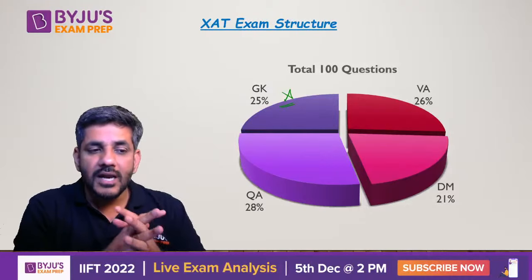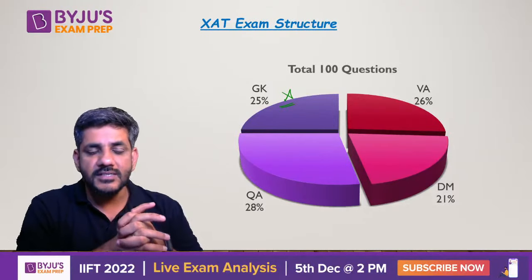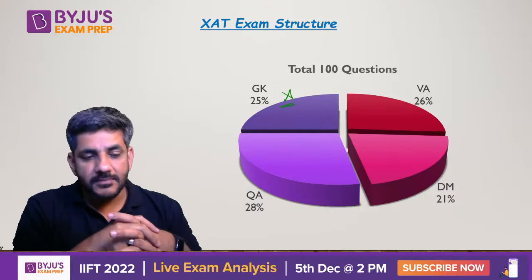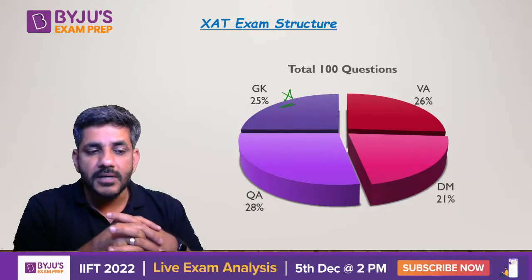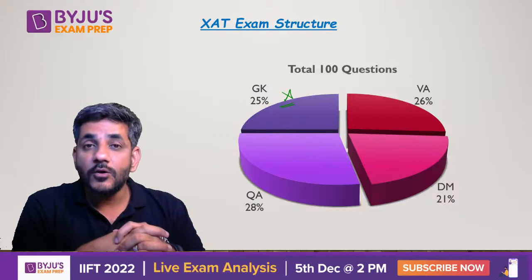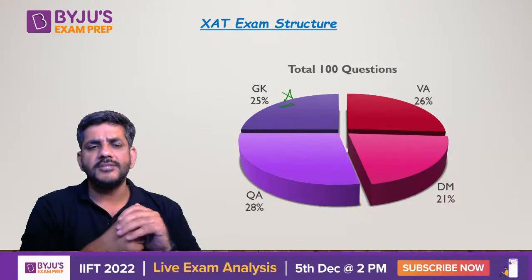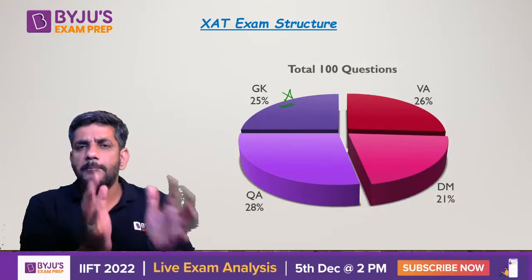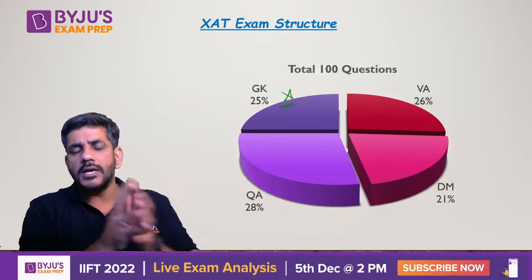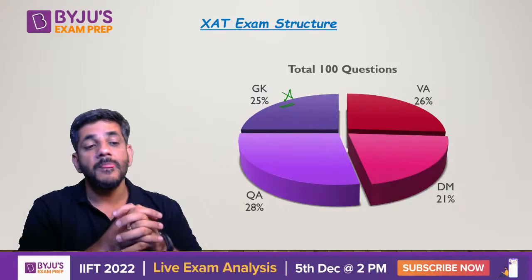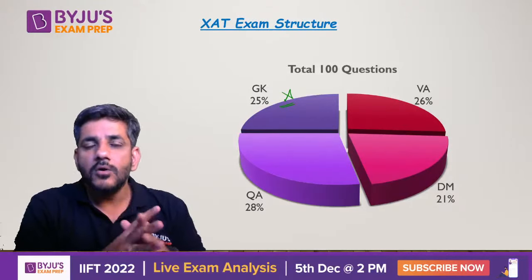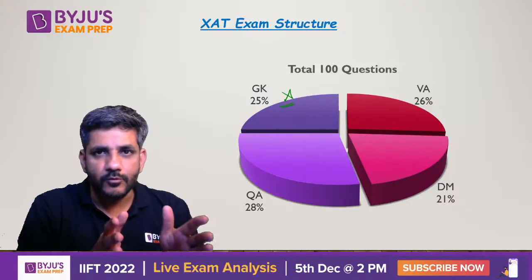If I talk about last year, there were a total of 100 questions. 26 questions were from verbal ability, 21 from decision making, 28 from quantitative ability, and 25 from GK. So basically, the more important part of your XAT paper, which is the non-GK part, was 75 questions.